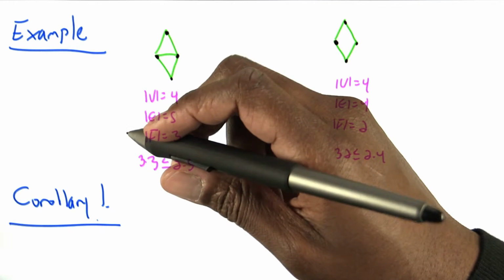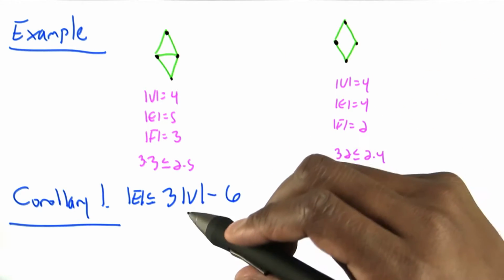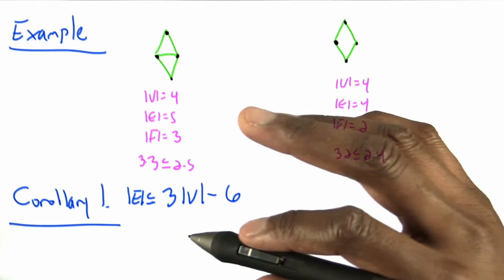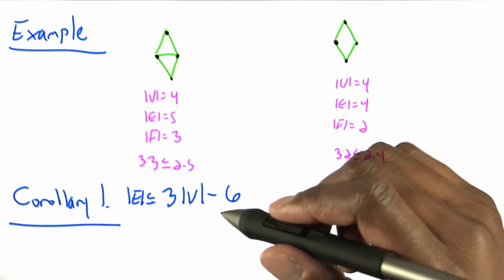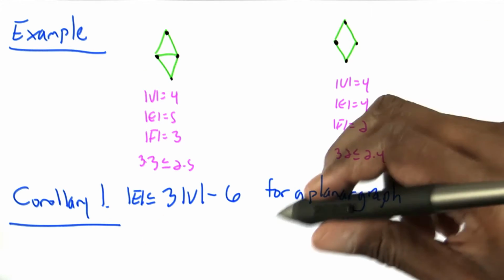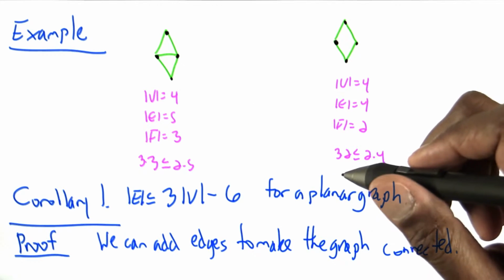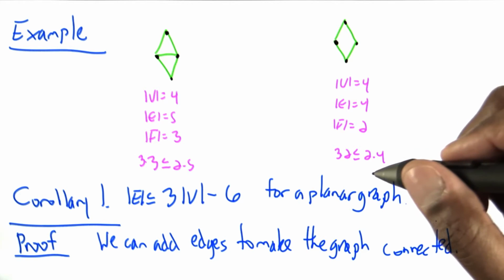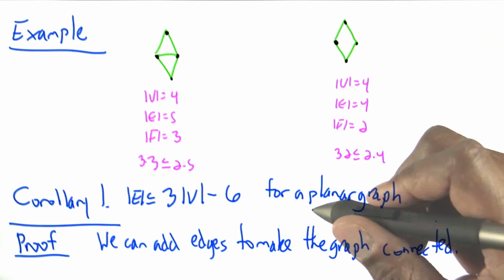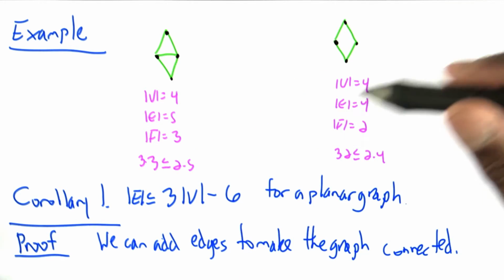We get as a corollary of that proposition that the number of edges is less than or equal to 3 times the number of vertices minus 6, and this is what we're aiming toward. We want relationships between the number of edges and vertices for a planar graph, so we don't have to talk about faces. But what's even better is that we don't need to assume the graph is connected. If the graph is disconnected and we have a planar drawing, it's clear that we can add edges to make the graph connected. And if we get this inequality when we've added edges, we have the inequality even before.